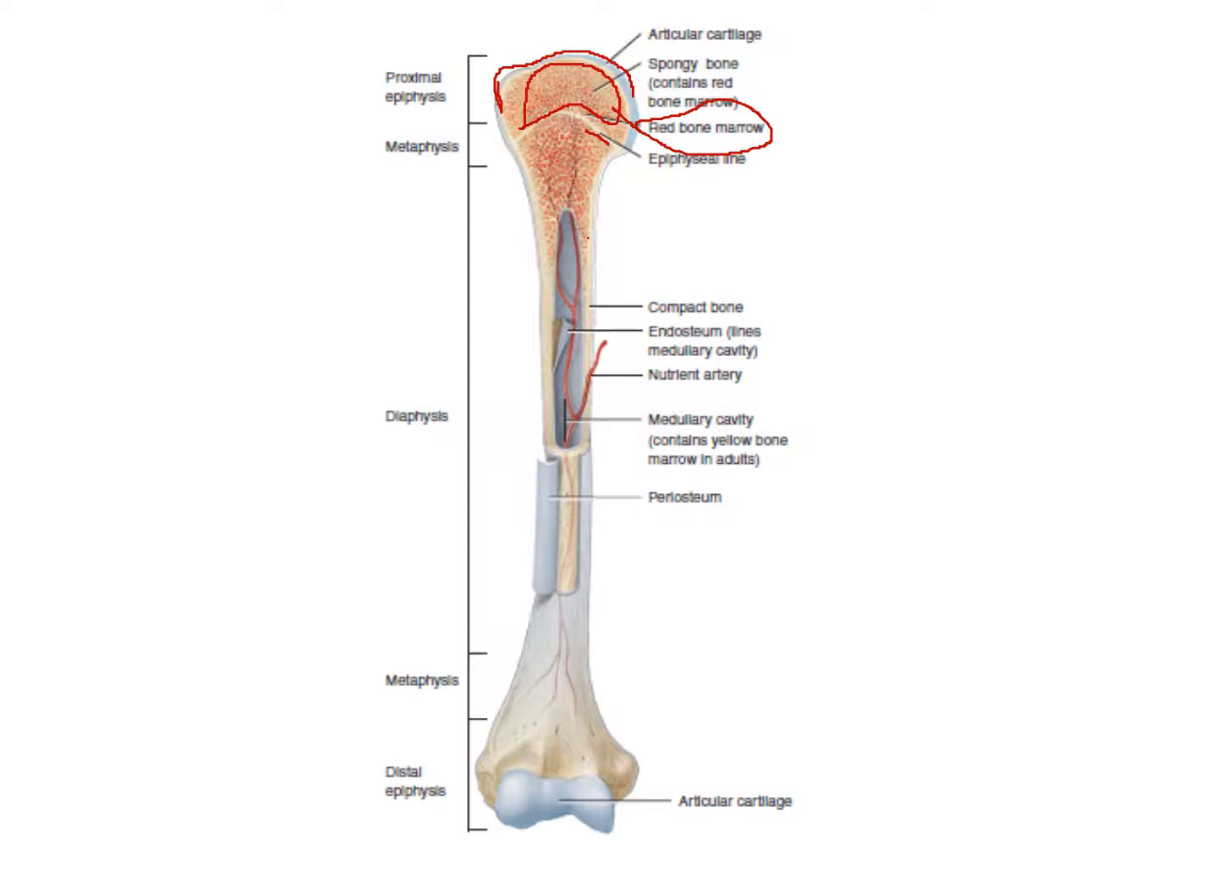The layer of bone present below the periosteum is called compact bone. The inner lining of the medullary cavity is called endosteum. The outer layer, which is present above the compact bone, is called the periosteum.